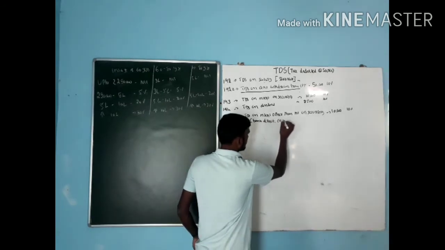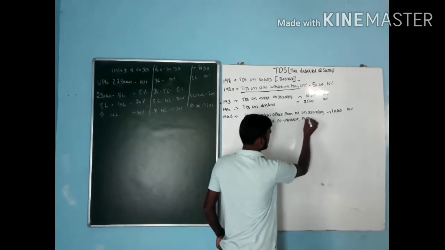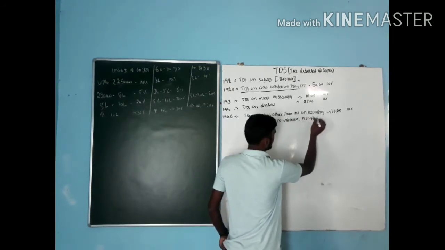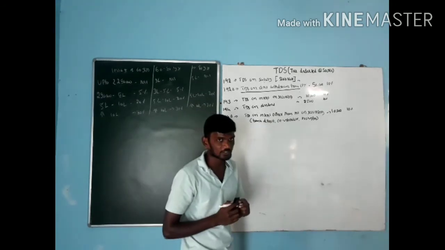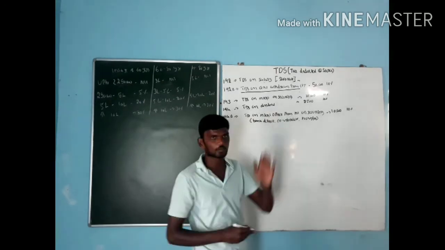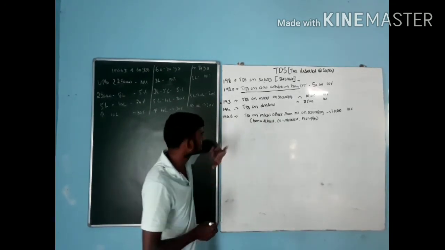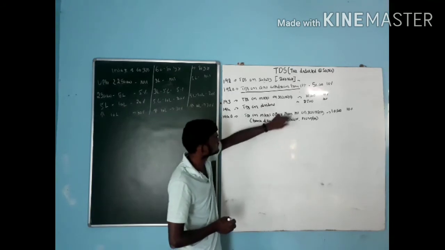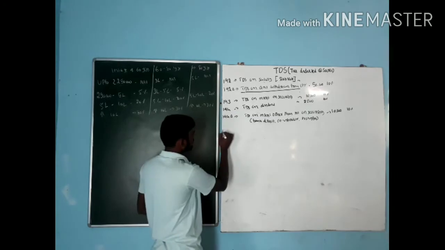Then any cooperative societies, then any post office. In these, they will receive some kind of interest. In that situation, I need to go for 10,000. The limit is 10,000. If it is more than 10,000, I have to pay 10%. This is 194A. So simple. If it is any kind of interest, 10,000, 10%. Right?